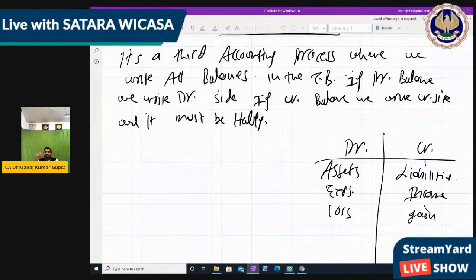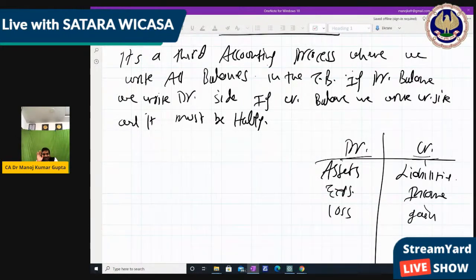And you can see that debit has assets, expenses or losses. Debit balance is mostly for these three things only: assets, expenses or losses. And credit balance is always either liabilities, income or gains. So remember, if it is a debit balance, it is assets, expenses or losses. And if it is a credit balance, it may be liabilities, income, or gains.